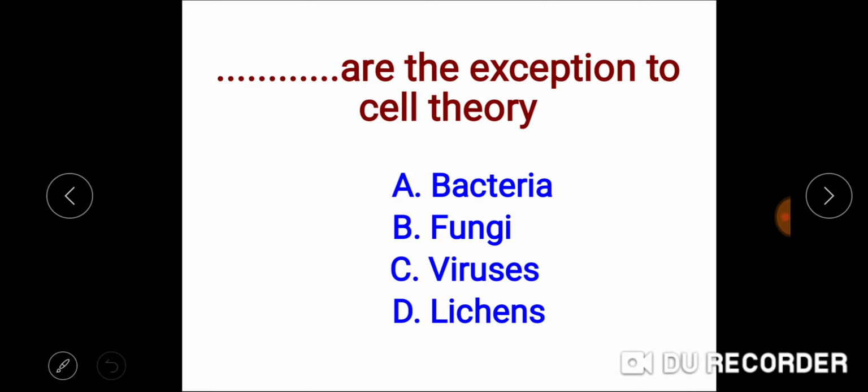This relationship is called symbiosis. Lichens are a symbiotic association of algae and fungi, so they are also cellular in nature. It is only the viruses which are acellular in nature, so this is an exception to the cell theory. So the correct answer is viruses.